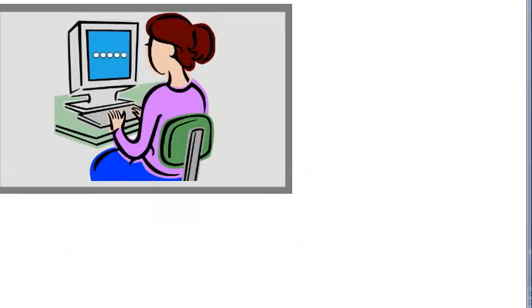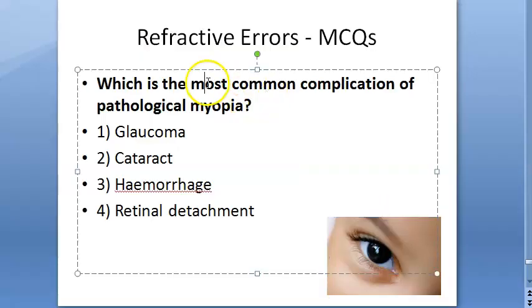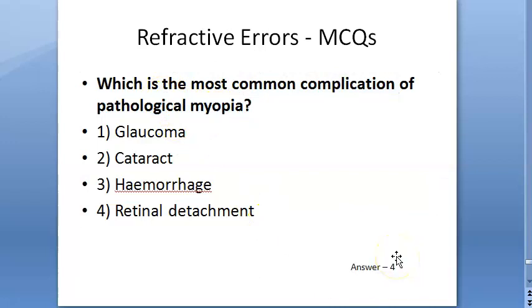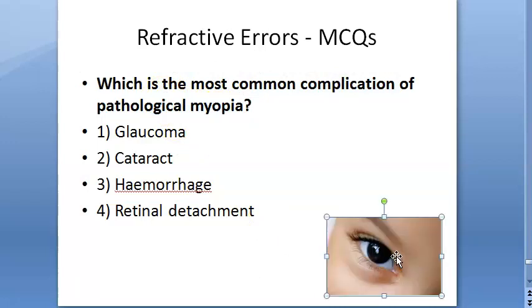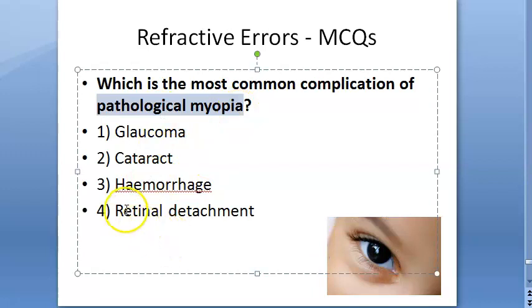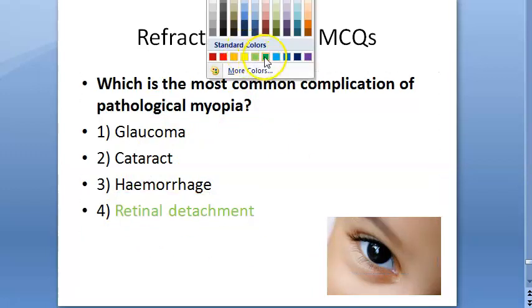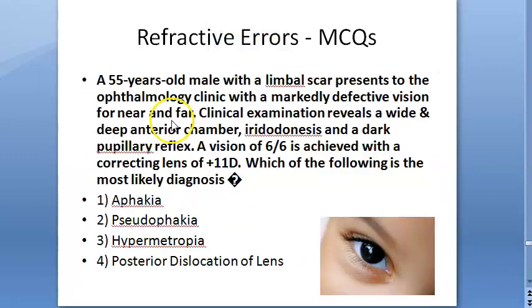Let's take a few more questions. What say, guys? If somebody has pathological myopia, what will the most common complication be? It will result in retinal detachment, right? Pathological myopia can lead to retinal detachment. So this is the answer here. Look at this one now.